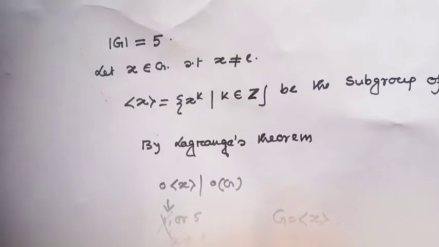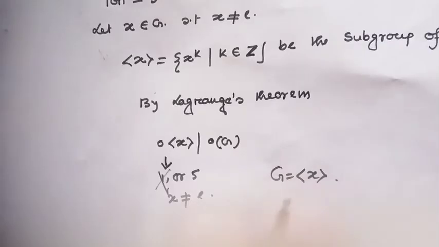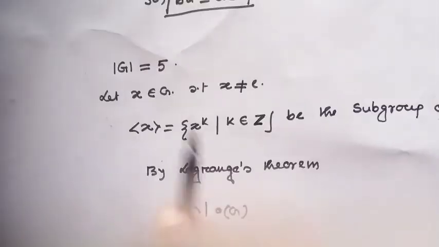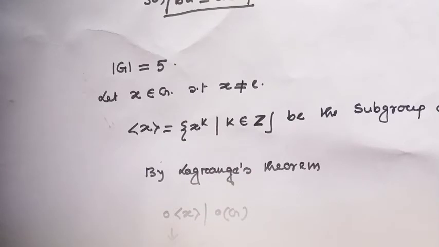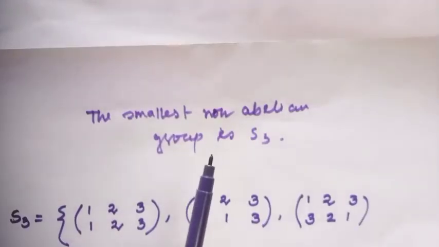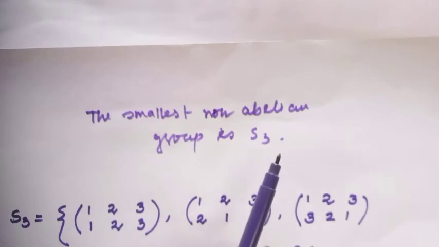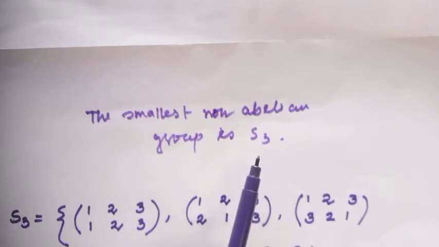And we all know any cyclic group must be abelian. So any group of order 5 must be abelian. Okay? That means the smallest non-abelian group is S3.